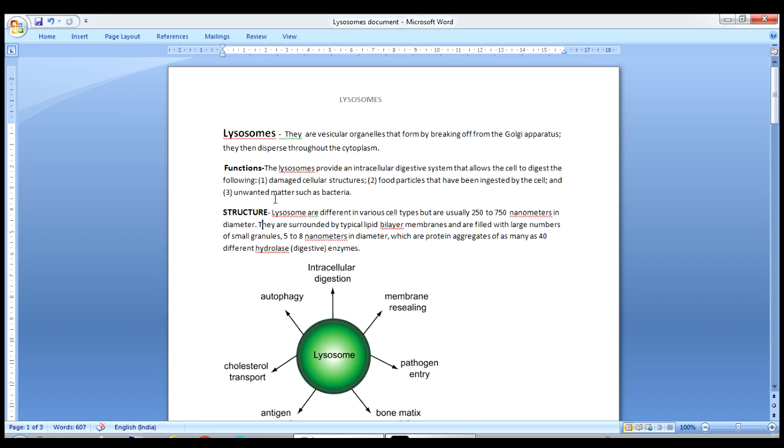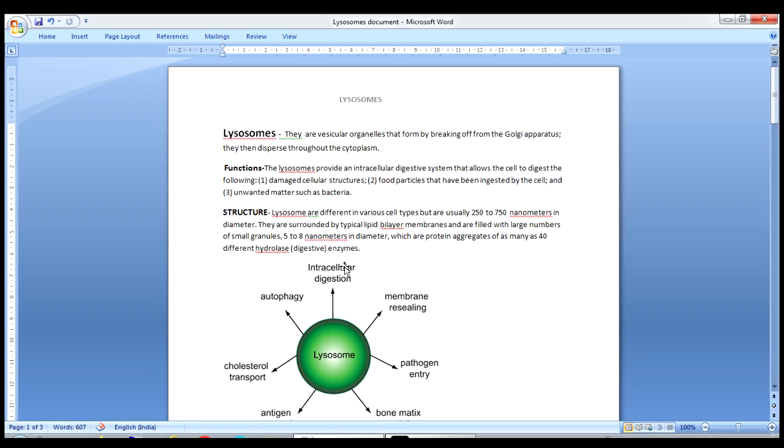digest the following. So, what I'm going to say is they function as a digestive part of the cell. What they actually digest: damaged cell structures, food particles that have been ingested by the cell, and unwanted matter such as bacteria. So these are the main three functions of the lysosome.